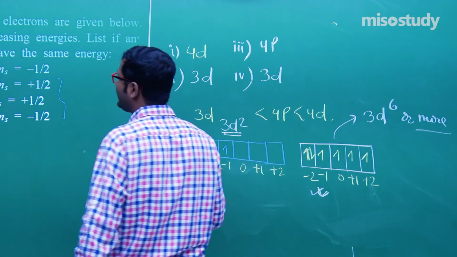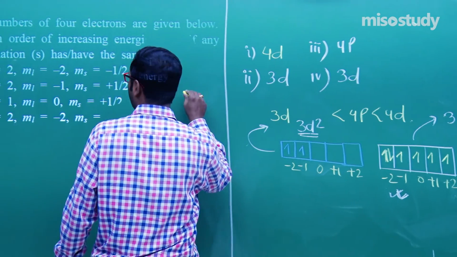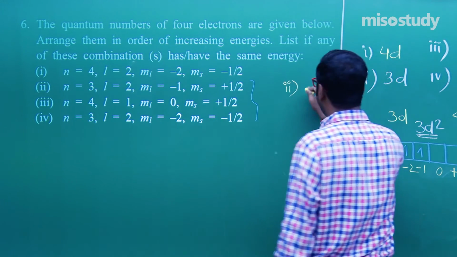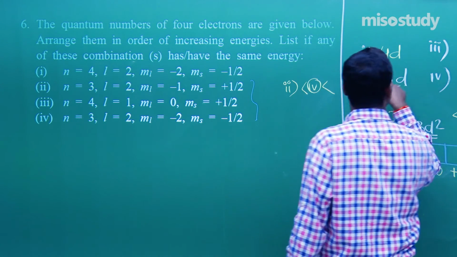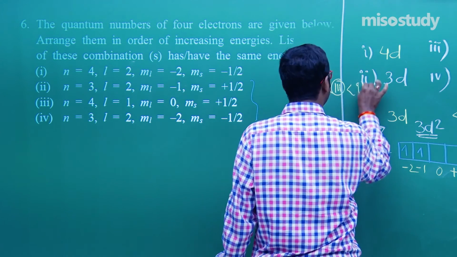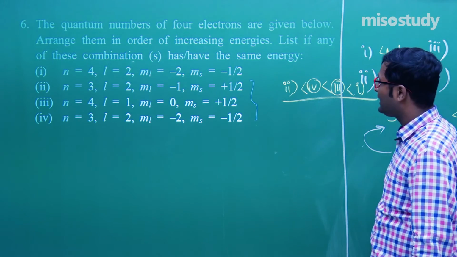So we will tell, that is first, second, then we get fourth, okay, then 4d, then 4p, then we get third, and then we get first. Third, second, fourth, third and first.